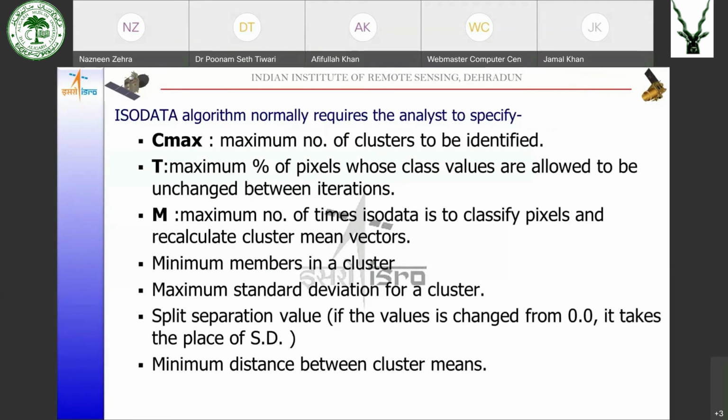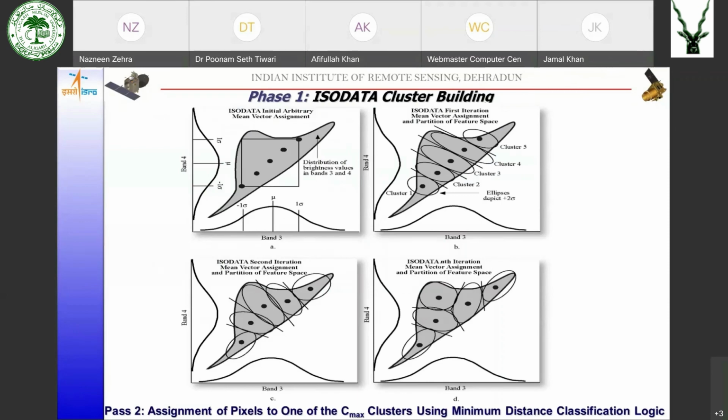We also have to specify the minimum members in a cluster, the maximum standard deviation for a cluster, the split separation value, and the minimum distance between the clusters. So all these parameters have to be fed, and initially the spectral space is arbitrarily divided into the Cmax number of clusters, and the arbitrary assignment of means is also given.